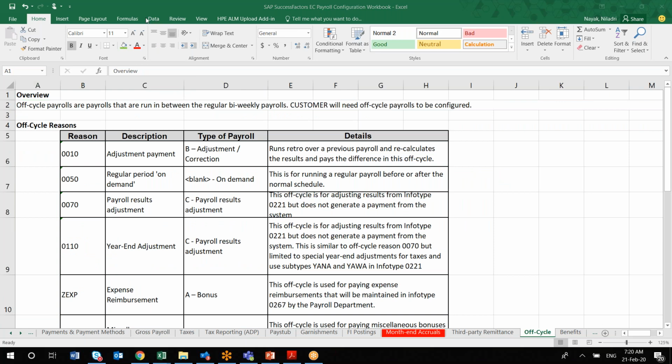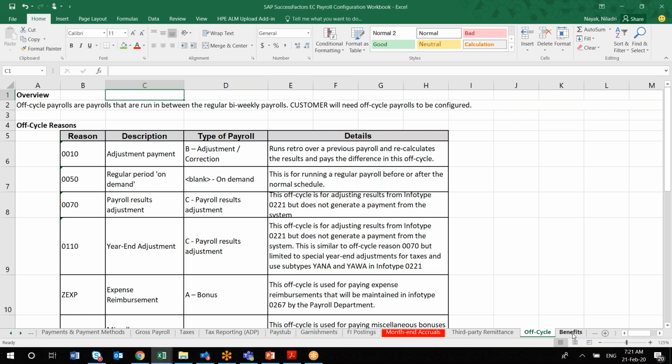The next one is the off cycle. As I was mentioning, what are the possible off-cycle payments for you? It can be an adjustment or it can be a reimbursement. You can use those specific items in this category of off-cycle payment. Whatever the client is using in the last on-premise system, you can also capture in the off-cycle payment section.